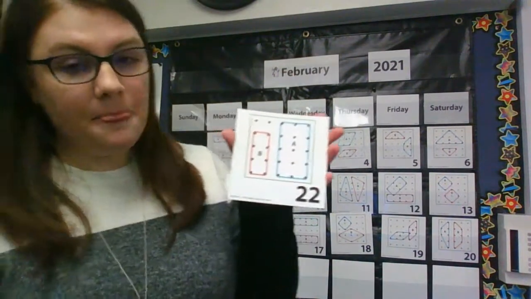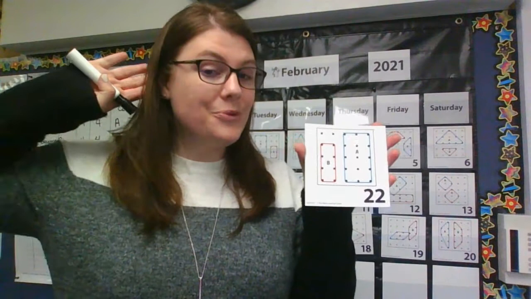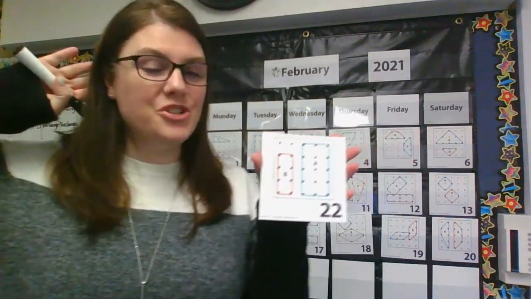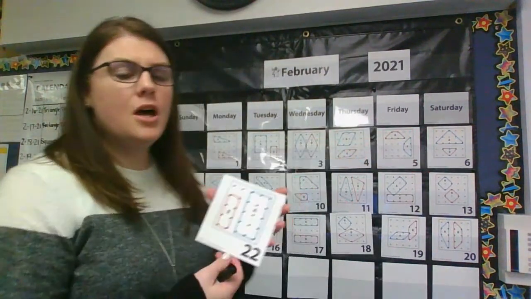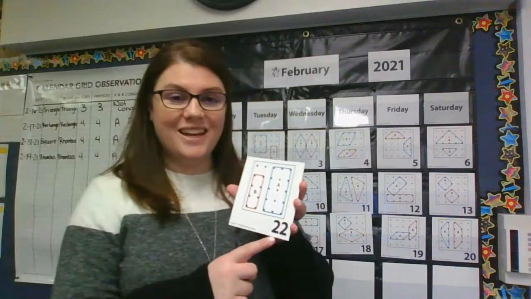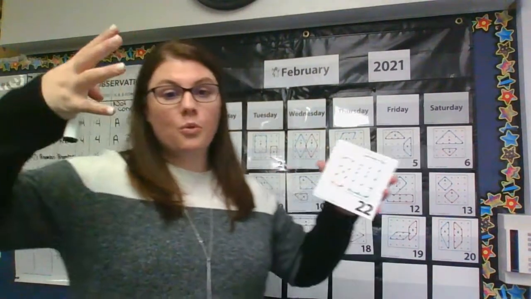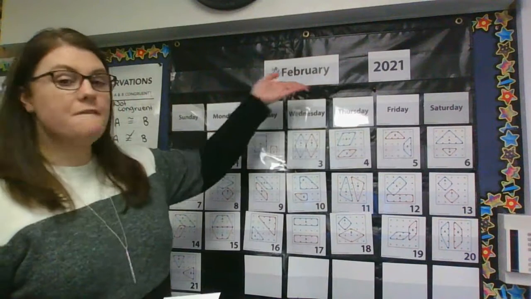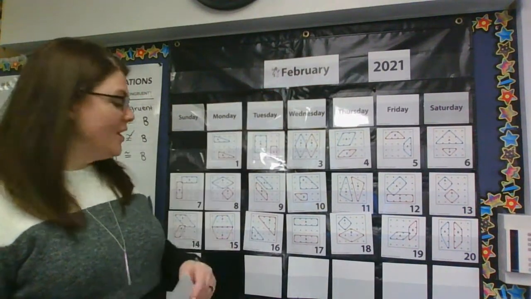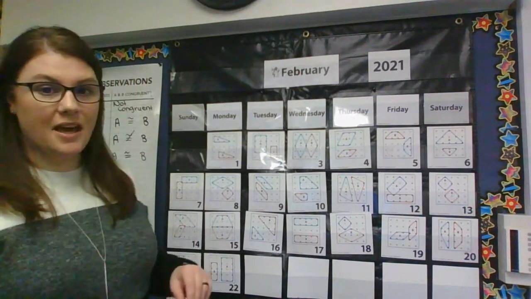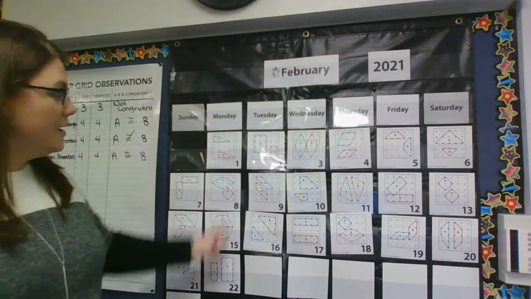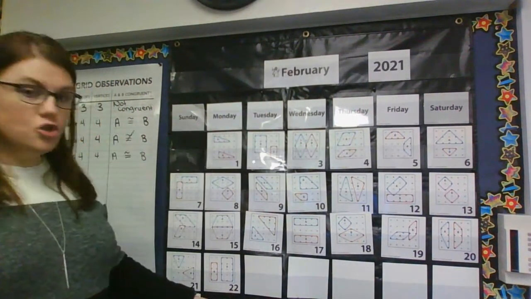What's our date today? We have a 2 and a 2, which makes the number 22. So that means today is the 22nd day of the month. What is the month? Say it with me. February. Good. So let's go ahead and put our whole date together. Today is Monday, February 22nd.